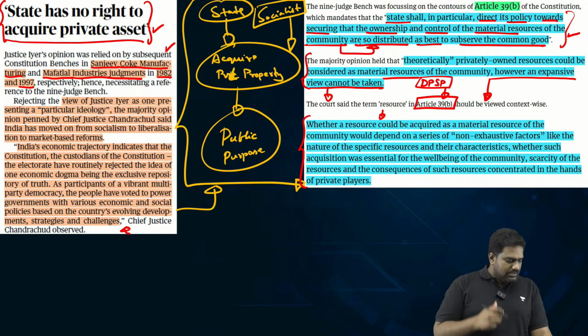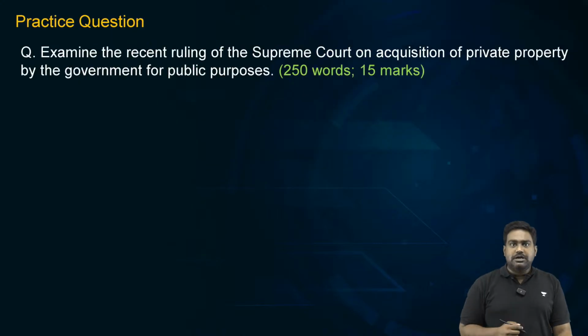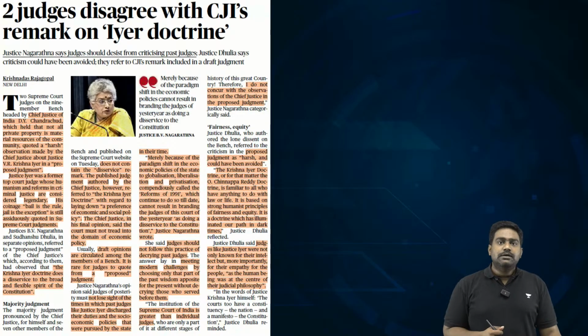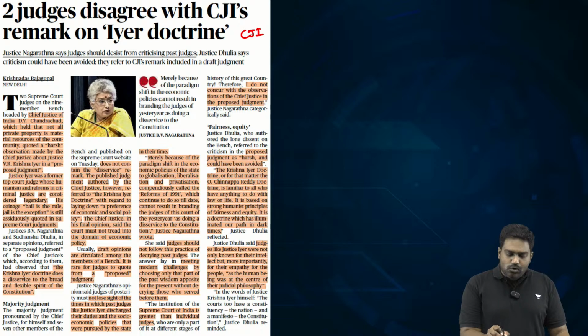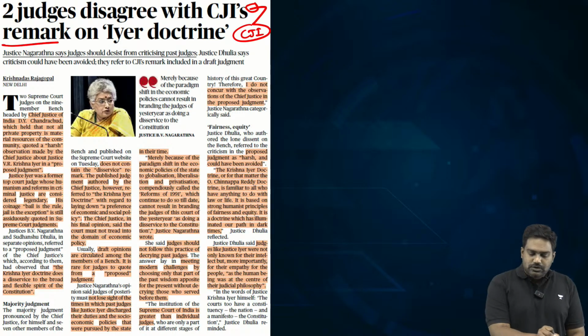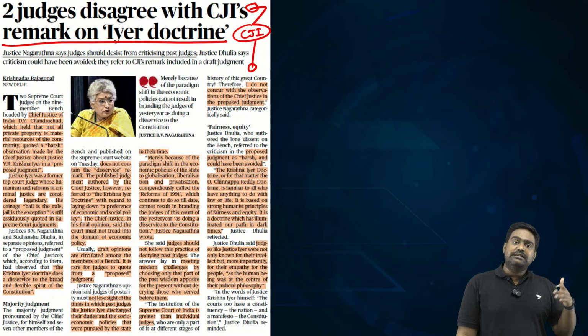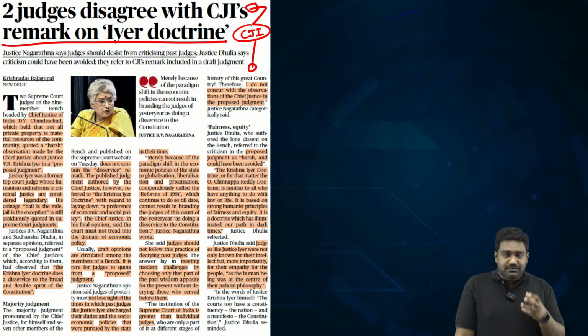Coming to the second important point, which could be useful for writing a mains answer if there is a question on this. Can judges go and criticize previous rulings, judgments, and doctrines? Was it appropriate on the part of the Chief Justice of India to condemn Justice Krishna Iyer, stating that he did a disservice to the Indian Constitution? Because it's a very harsh opinion. So this is where 2 judges disagreed with the Chief Justice of India.